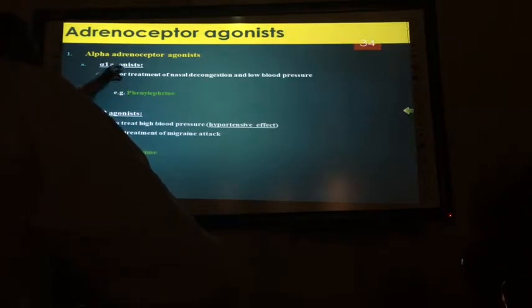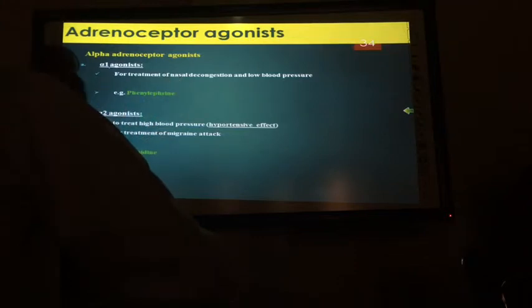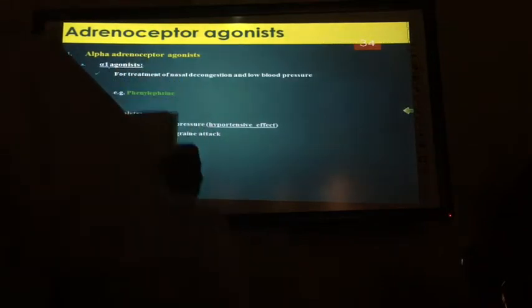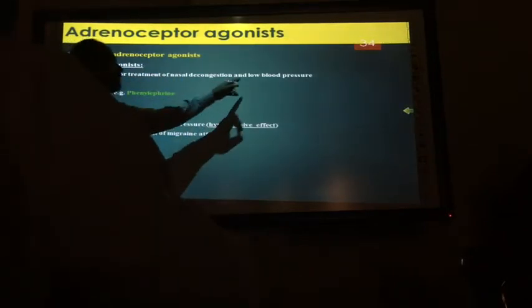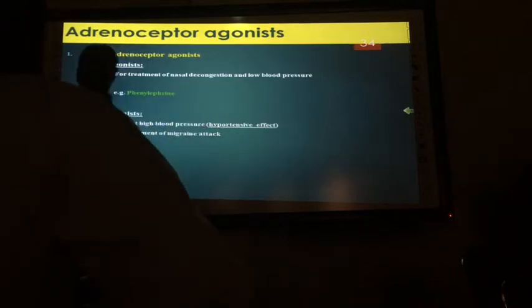We can use an alpha agonist, which causes vasoconstriction, because alpha-1 receptors are mostly present in blood vessels. When the blood vessels contract, it can also be used to increase blood pressure.